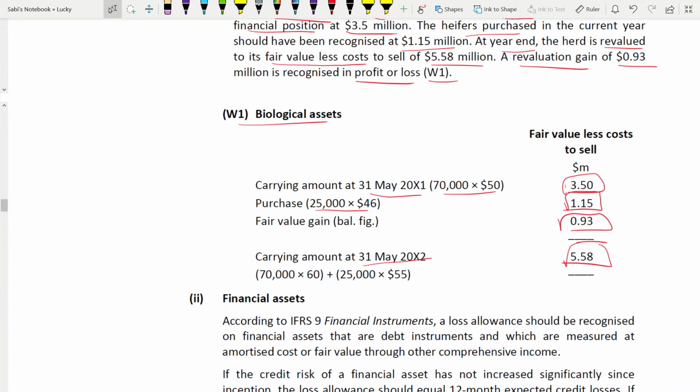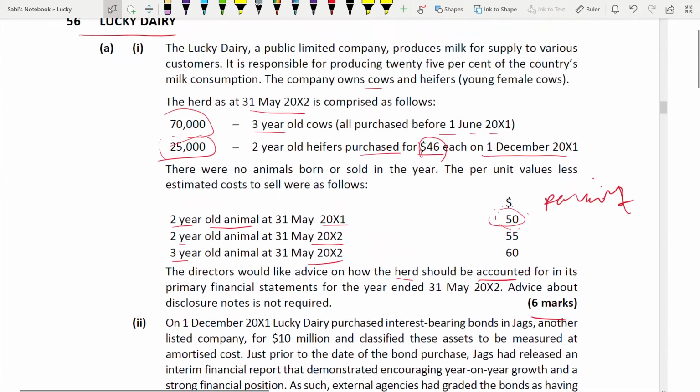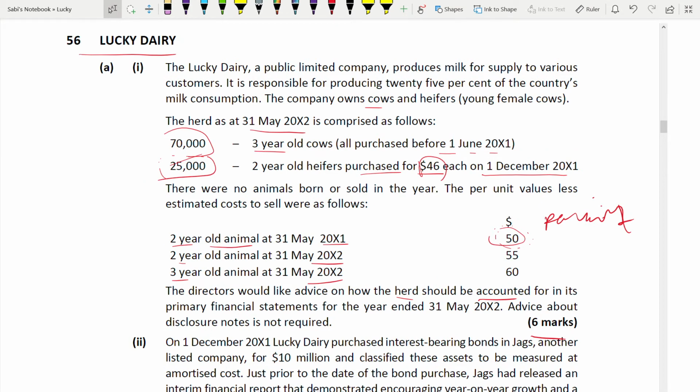We'll leave it, and closing amount is how much? 70 into 6 plus 25 into 50. You see the price changed. Obviously this 70,000 will go opening balance, this one, and this purchase 25,000 also will be there, this heifer also. Only the price will change. This becomes 60, this becomes 55. We'll see how. Why it becomes 60? Because at the year end, 3-year-old animal. The 70,000 will be at this. This is the amount.